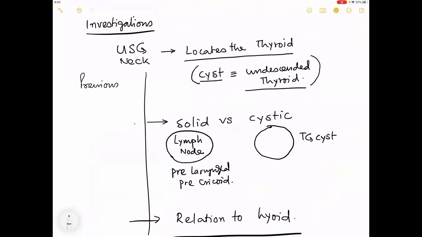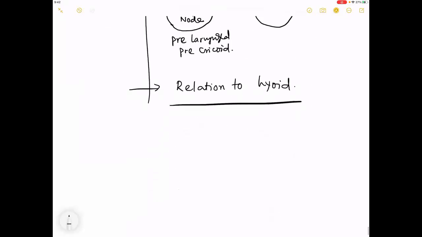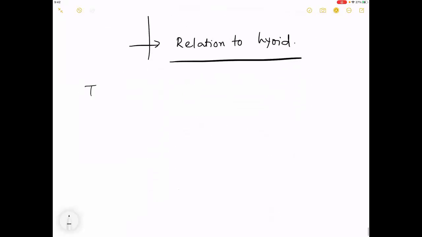Previously, we used to do something called an iodine scan. Okay, we do not do this iodine scan now. In this modern era, whatever books we read, they talk about an ultrasound of the neck. Now, what is the treatment? Because we are at the end of the class, what is the treatment for a thyroglossal cyst?